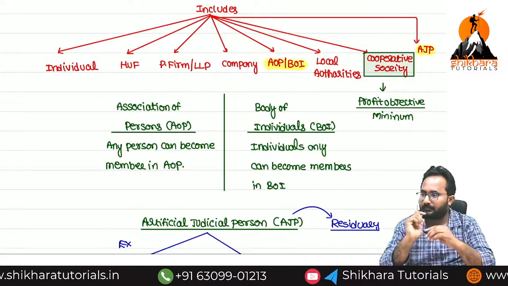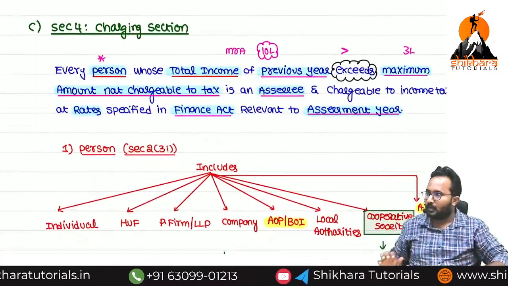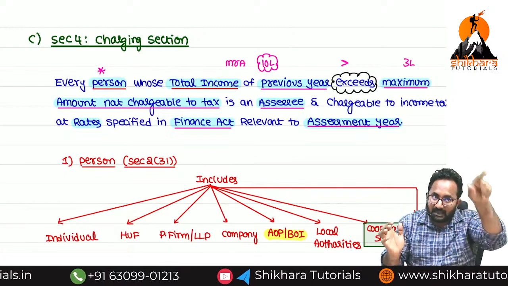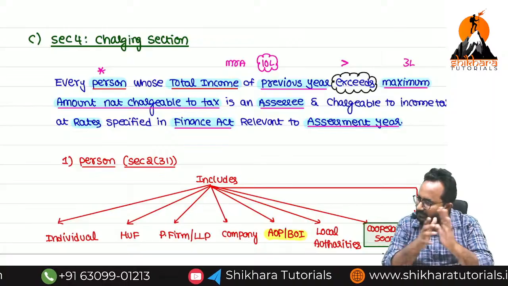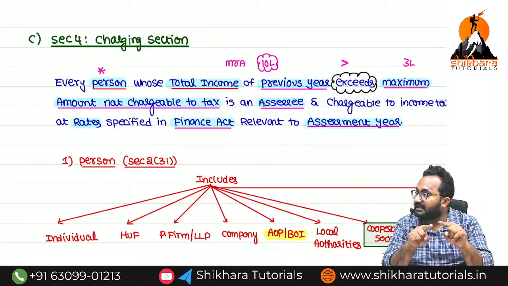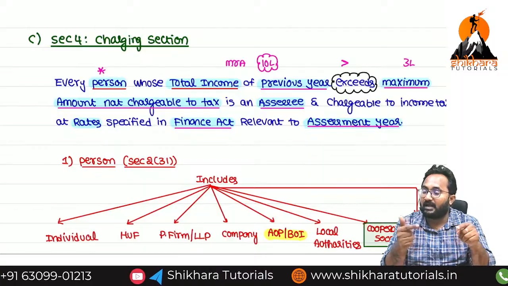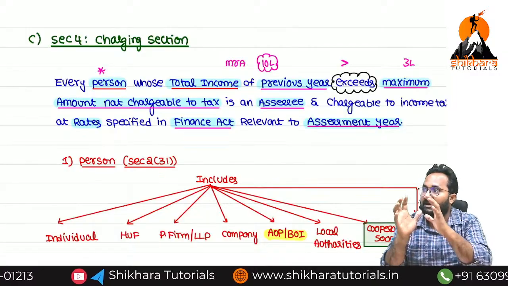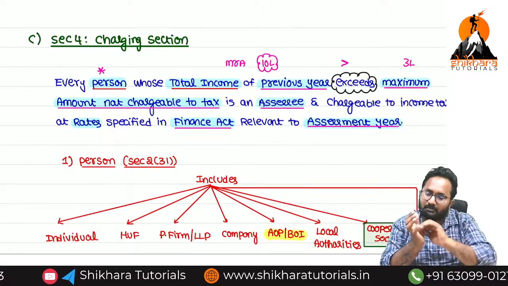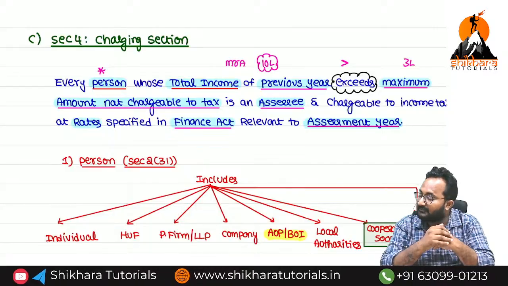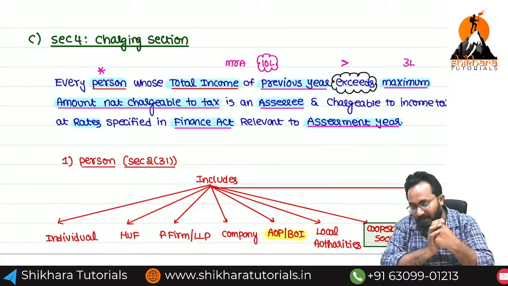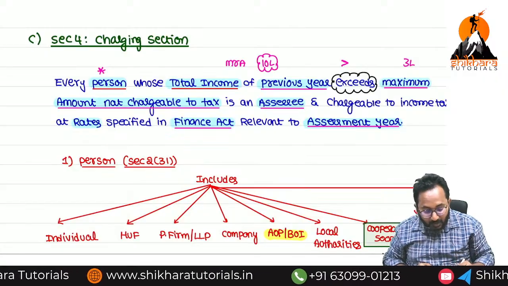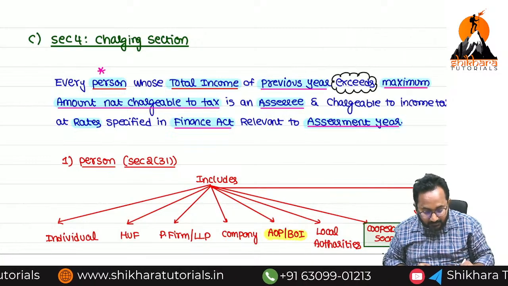Again I am repeating. Every person whose total income of which year? Previous year. If the total income exceeds what? Basic exemption limit, he is called an SSC. He is required to pay the income tax. Can you tell me, does the entire income need to be paid as income tax? No. At the rates. Those rates are specified where? In the Finance Act relevant to the assessment year. Are you clear? Now our discussion is, what is the maximum amount not chargeable to tax for every person?